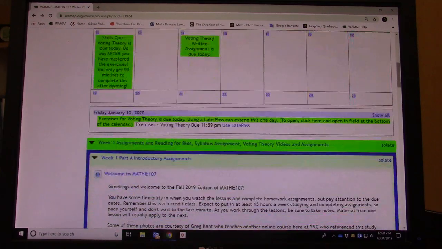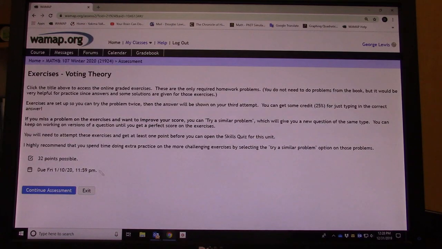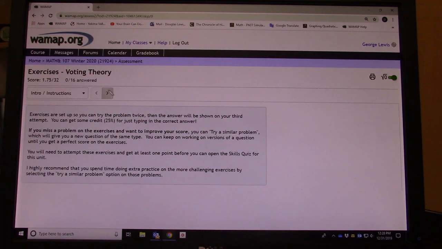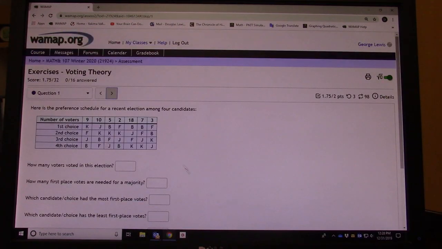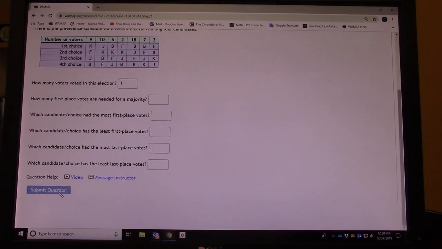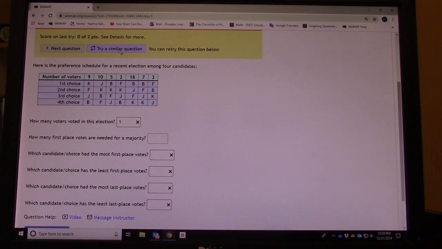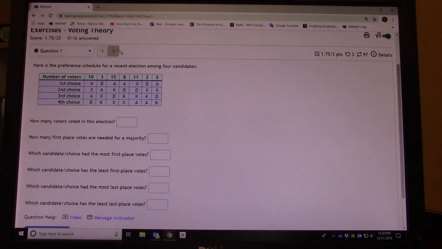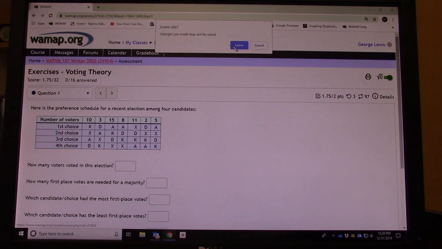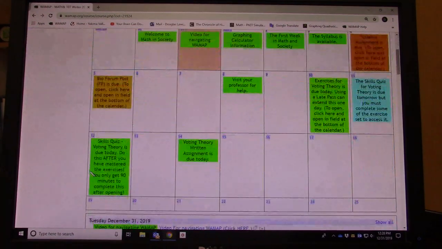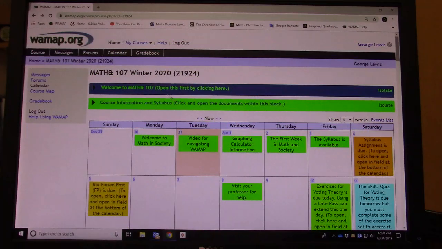So if I went back here and I thought, well, before I do that quiz, I might come back and try that assessment all over again. Even though I could do this problem, if I make mistakes, or if I do it right, I can always try a similar question over and over for more practice. So there's no reason you can't really master everything on the assignment before taking that skills quiz. It's just a matter of taking the time and asking questions early.